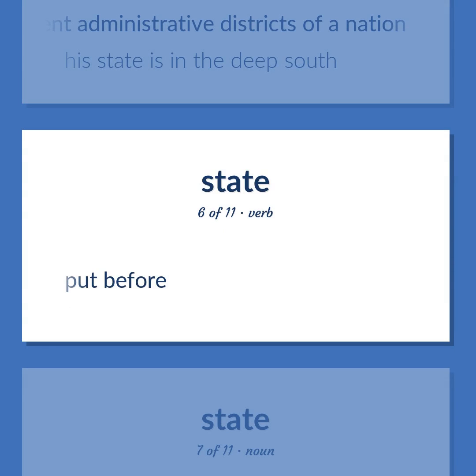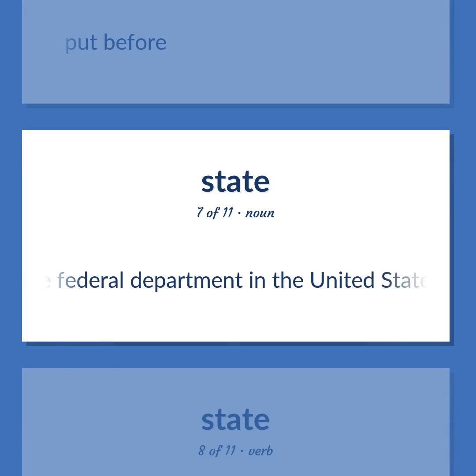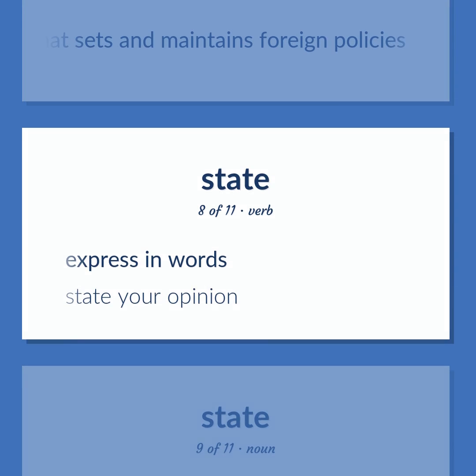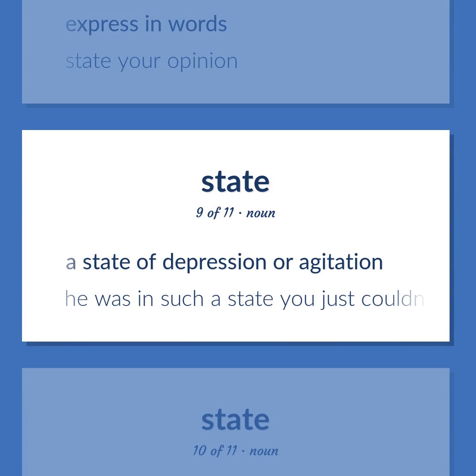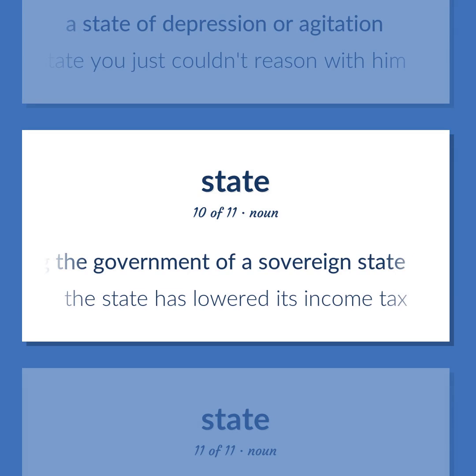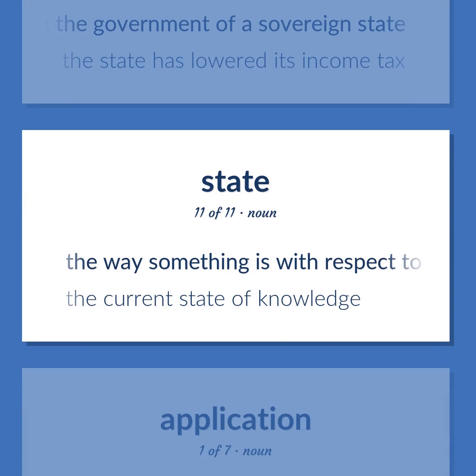Put before. The federal department in the United States that sets and maintains foreign policies. Express in words. State your opinion. A state of depression or agitation. He was in such a state you just couldn't reason with him. The group of people comprising the government of a sovereign state. The state has lowered its income tax. The way something is with respect to its main attributes. The current state of knowledge.